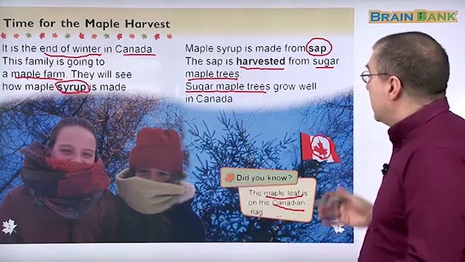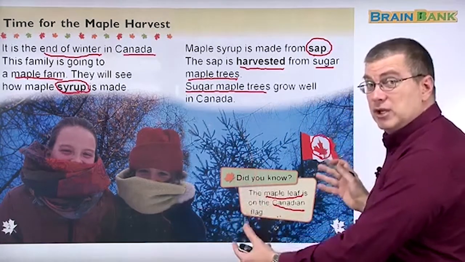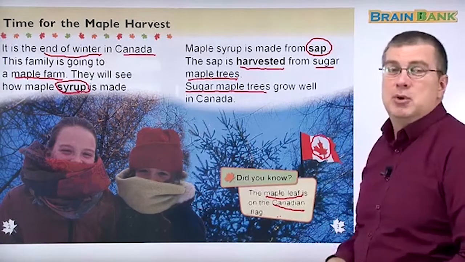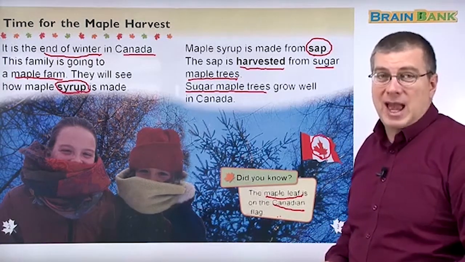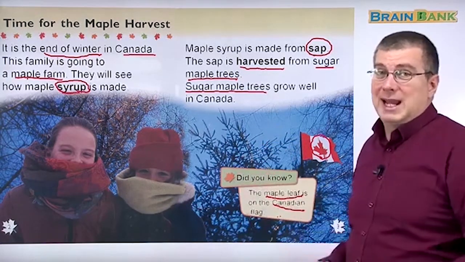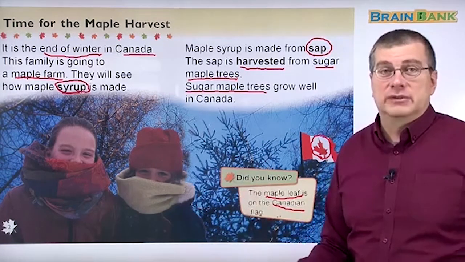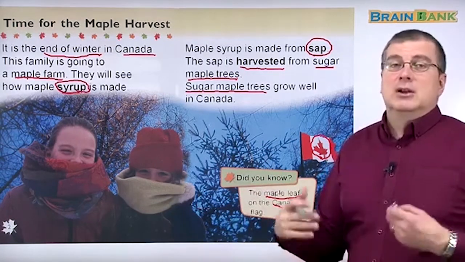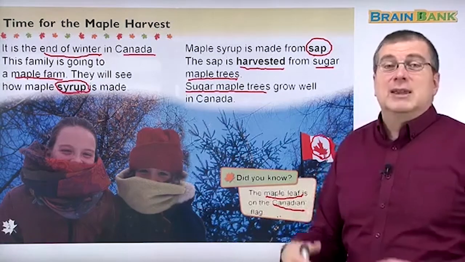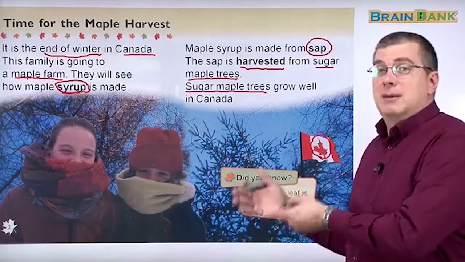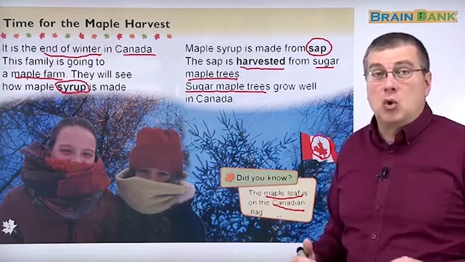That's what I said before. There are many, many maple trees in Canada, so many that they put the maple leaf on their flag. So they grow very well in Canada. It's the right conditions, right? There's lots of land, good air, the right temperatures. They apparently like cold temperatures because Canada is quite cold.